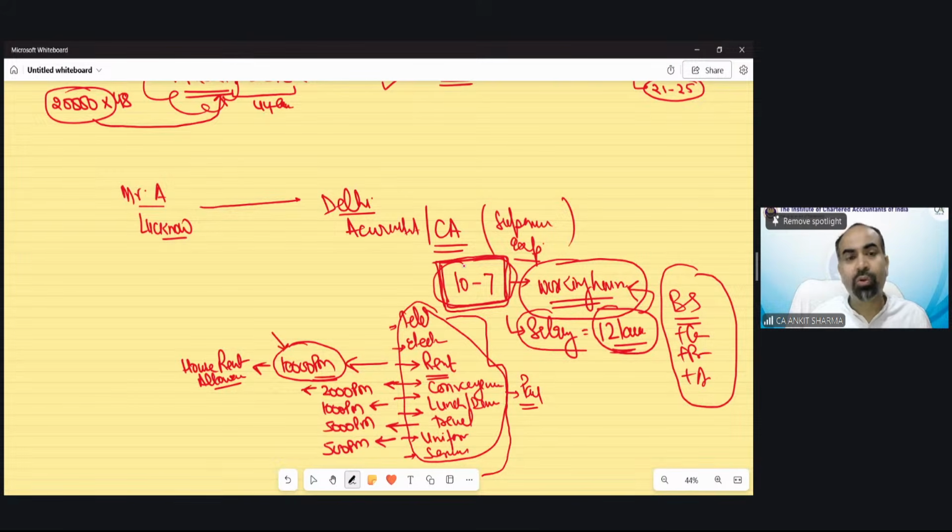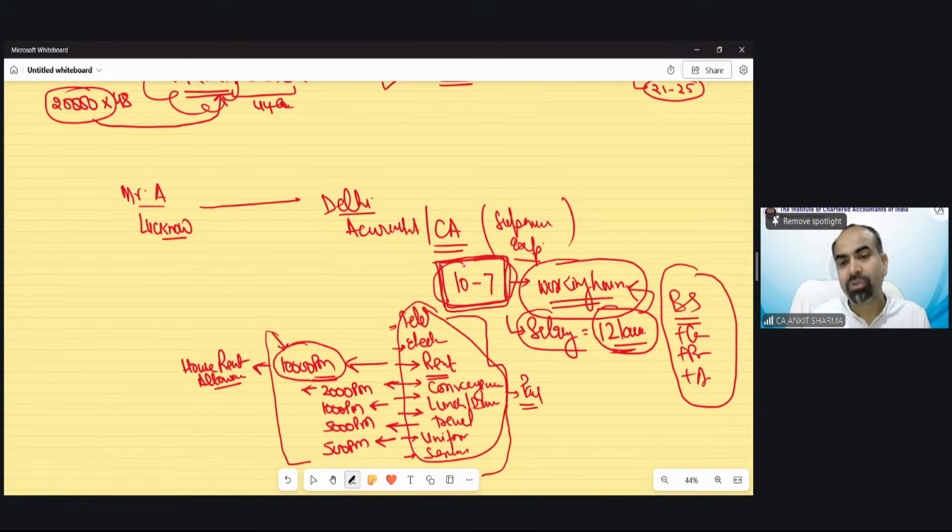For conveyance, suppose you have taken a flat nearby the company office. You just walk and reach there, and you do not incur any expenditure. Still the company will not take it back. This is according to the policy of the company. So you need not pay it back, but yes, on this amount there would be tax.